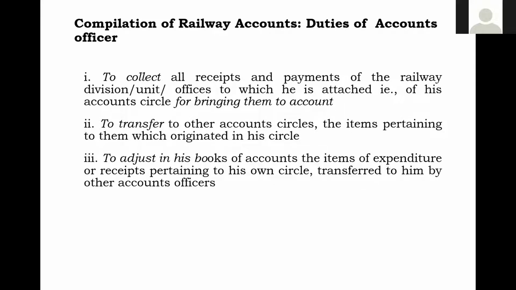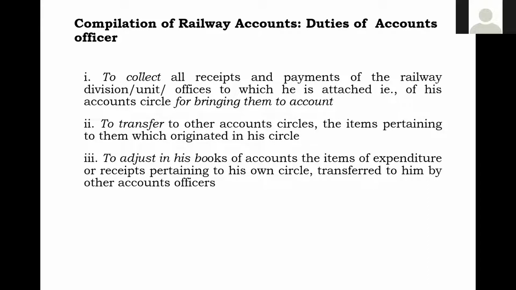Has it been brought into account? No, we cannot say that it has been brought into account. When we can say that it has been brought into account, when those items are adjusted in his books of accounts.